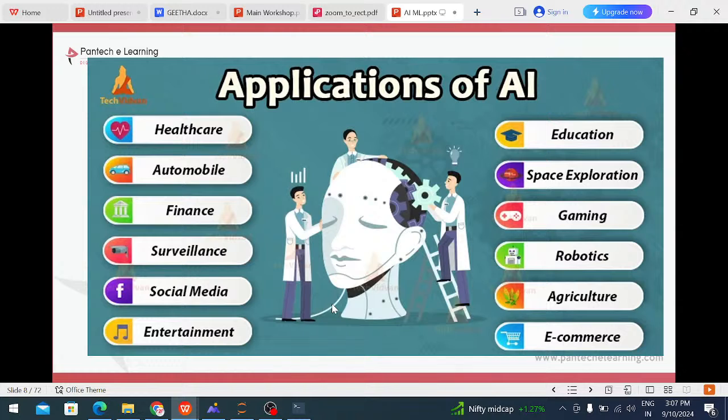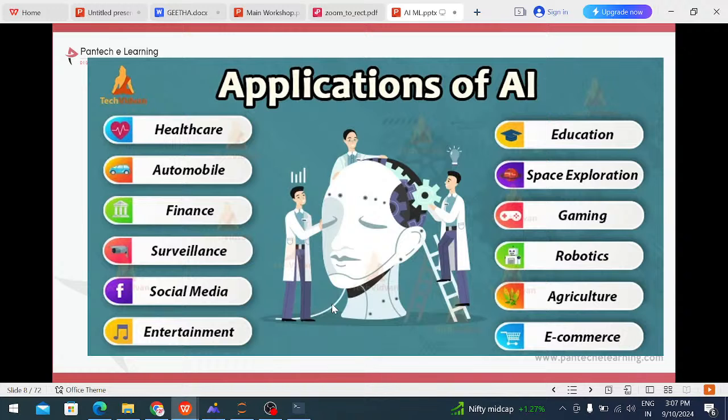For example, when we play chess with the computer, the computer recognizes our moves, left side, right side, any side, and responds. That type of application is used in gaming. In robotics, we train the robot, and whatever task we give to the robot, it has to perform. That type of application is used in robotics.